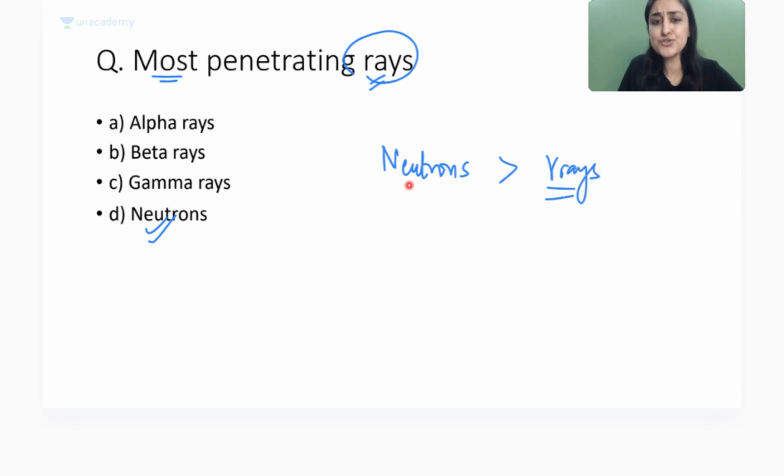That is why this is a source of a big controversy since years. Since I was preparing, nobody knew what is most penetrating, and abhi tak yahi chal raha hai. So I have become student to teacher, but this is still the same. So remember, most penetrating rays.